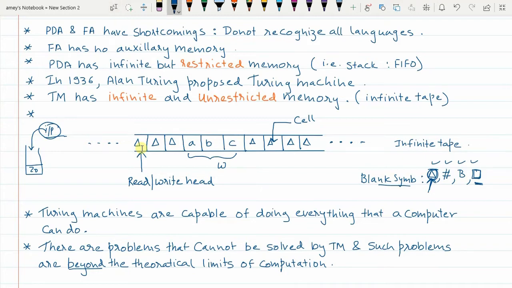So there are three actions that the read-write head can perform after reading the input symbol on the tape. Since it is a read-write head, after reading it can modify the symbol on the tape, delete the symbol, or keep the symbol as it is. After doing these changes or keeping it as it is, the read-write head can move one place to the left, one place to the right, or even remain stationary, depending on your algorithm.